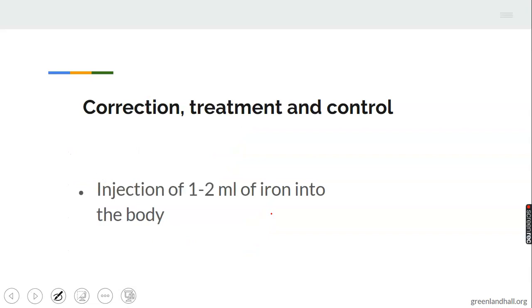Correction, treatment, and control: injection of 1 to 2 milliliters of iron into the body. You inject iron into the body. Very important, and this will always be done by a veterinary officer.